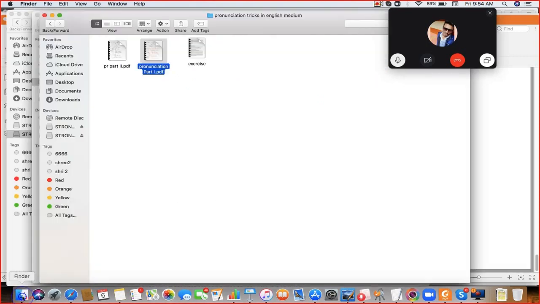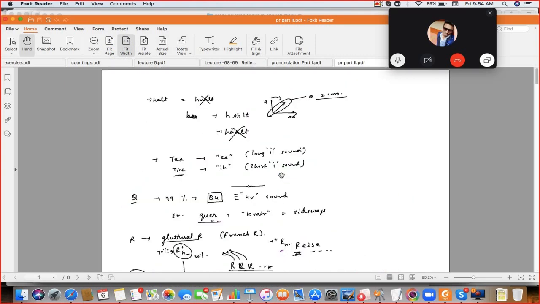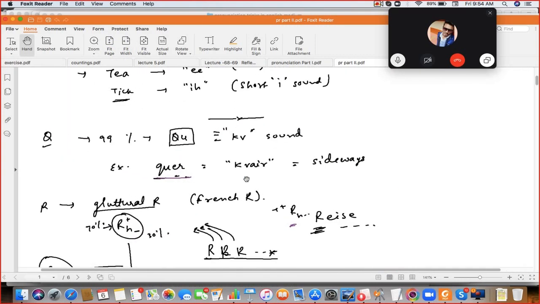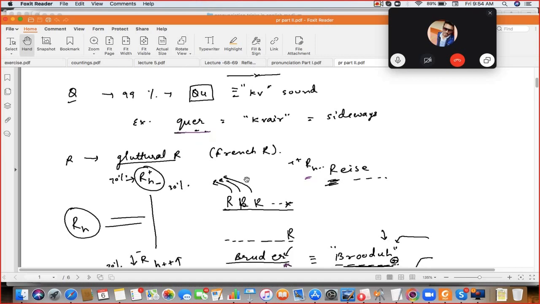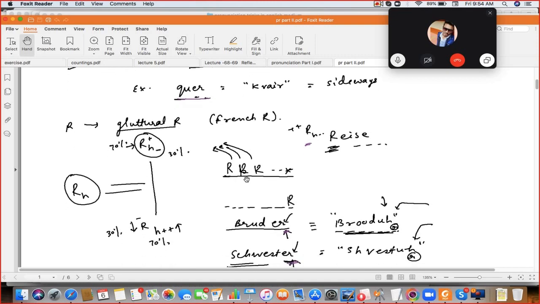So now we'll start with part 2, right? See the example here. After P, next is Q, right? Q comes with U always, okay? QU sound is square. Speak the example. Square. QU is square, that is having the quare sound.